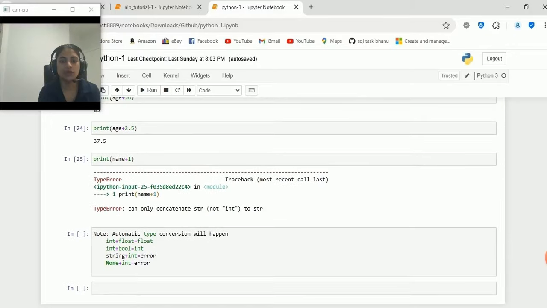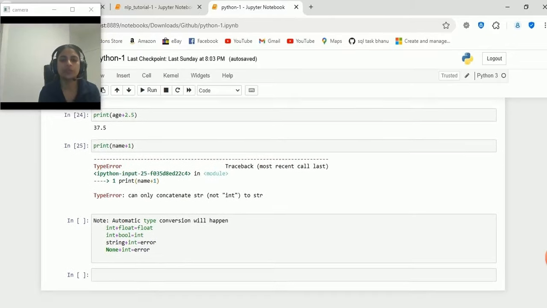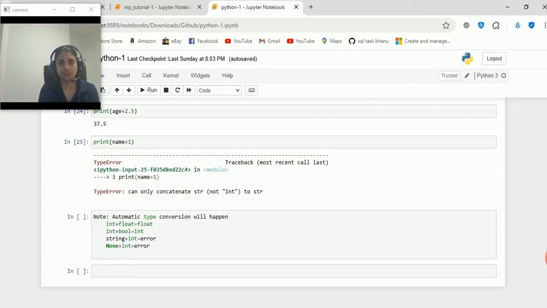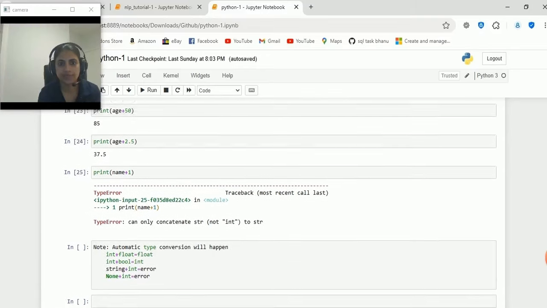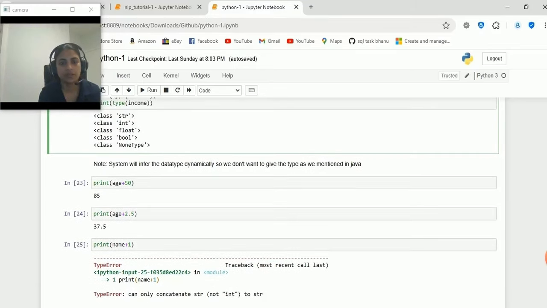Next, we can go to type conversion. In Python, automatic type conversion will happen. First we can go to the example here. You can see print age plus 50. Age is int, so int plus int, we got int. But age plus 2.5, that is int plus float, we got float.